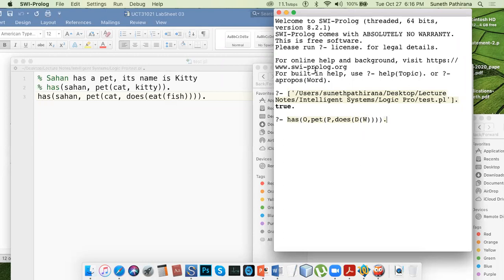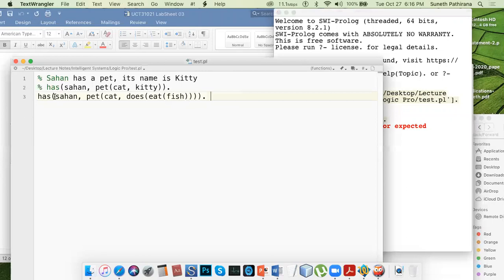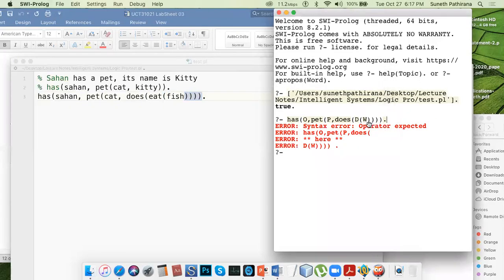Here are syntax. Some operator is missing there, I think. Is that does D eat fish? Have we made a mistake? 1, 2, 3, 4. Then 4 closings here. 1, 2, 3, 4. Let's try with something different.